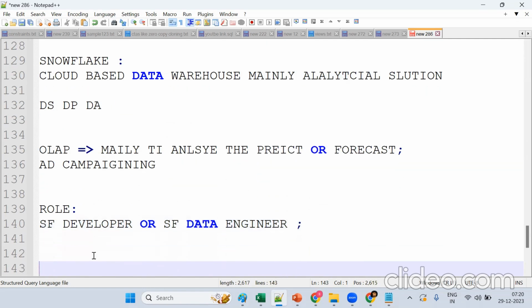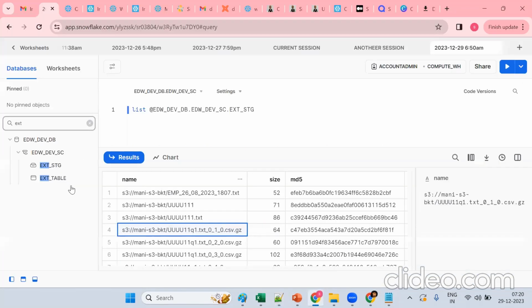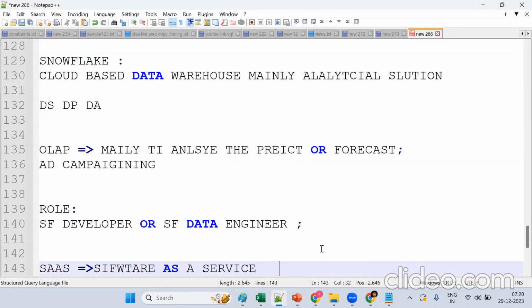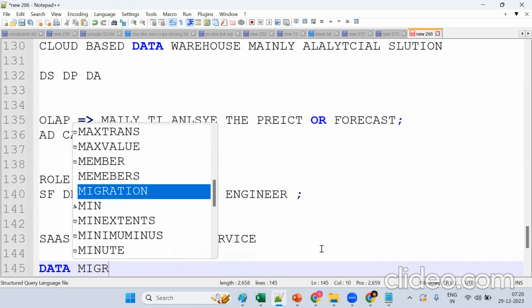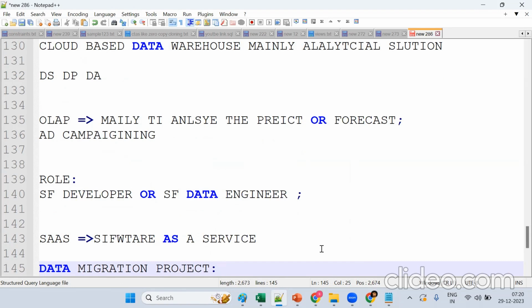Now tell me, Snowflake is a SaaS model, software as a service. No need to install any software or hardware. We just need to create an account and work accordingly. So tell me, is Snowflake mainly for data migration projects? Tell me what exactly a migration project means, what exactly we are trying to move.